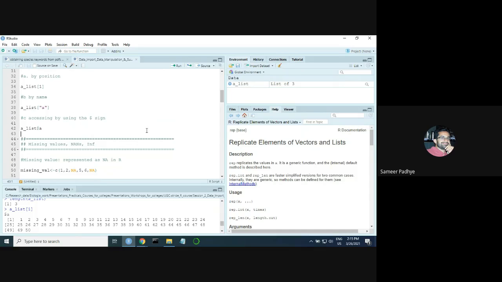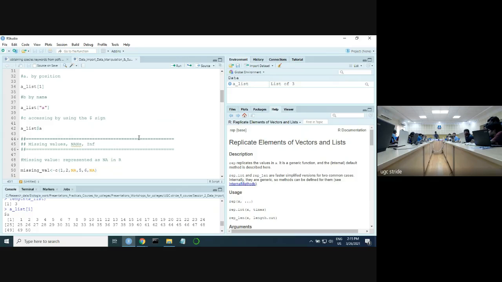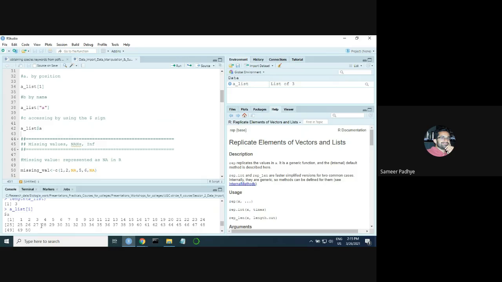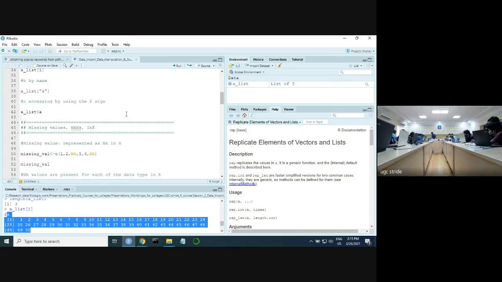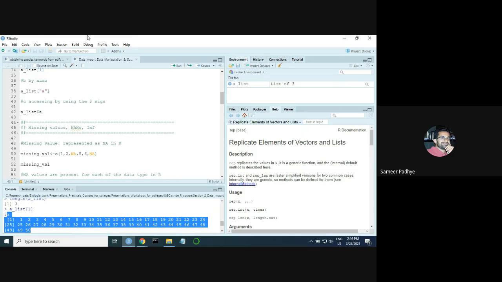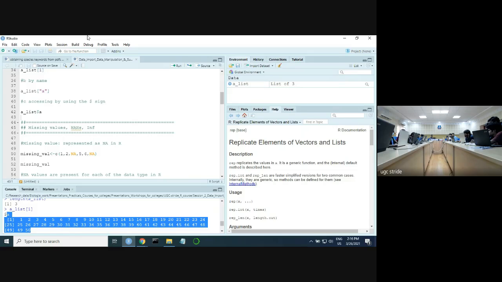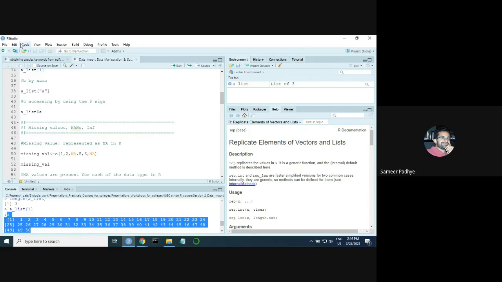And I hope you are running the code simultaneously as I am telling it, so that you can see the results rather than just looking at the screen. Should we continue? Or do you want a minute?